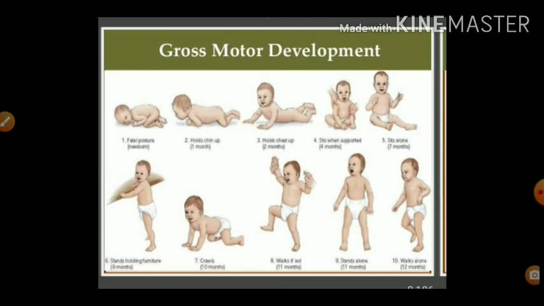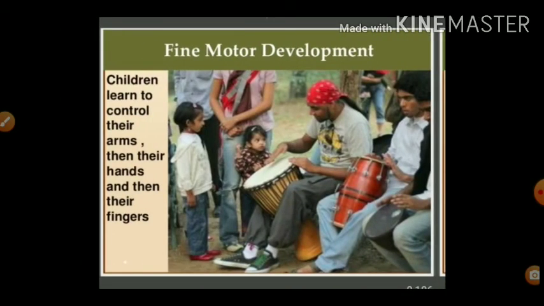It involves the development of large muscles in the child's body, especially while sitting, walking, running and climbing. Fine motor development: children learn to control their arms, then their hands and then their fingers. This is fine motor development. Is it clear? Okay.